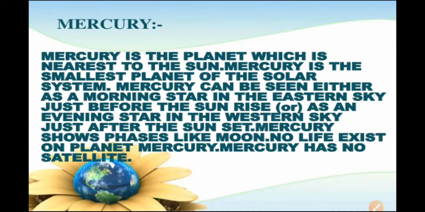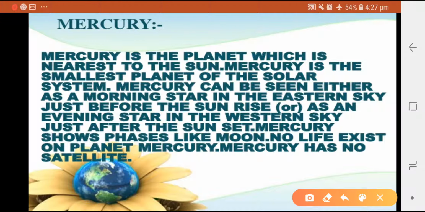Now first planet is Mercury, which is also called as Budh. Now see here, Mercury planet is the nearest planet to the sun. So this planet is very near to the sun, and this planet is the smallest planet of our solar system. Now here you can see again, this one is the smallest planet and the nearest planet to the sun.